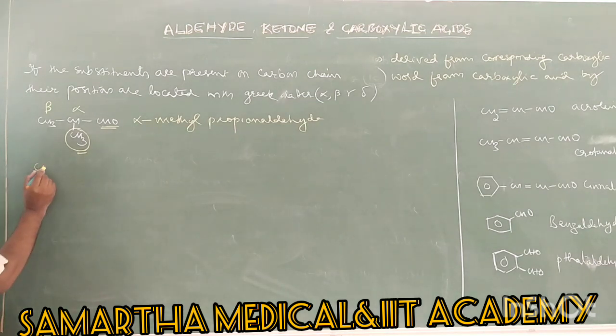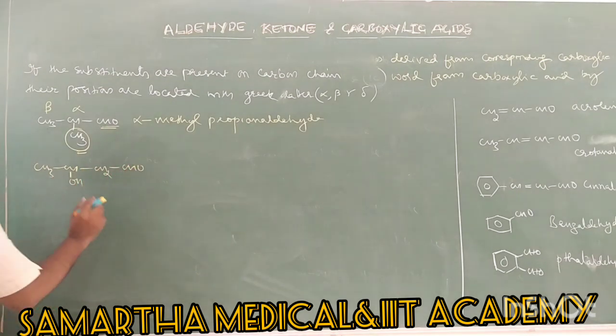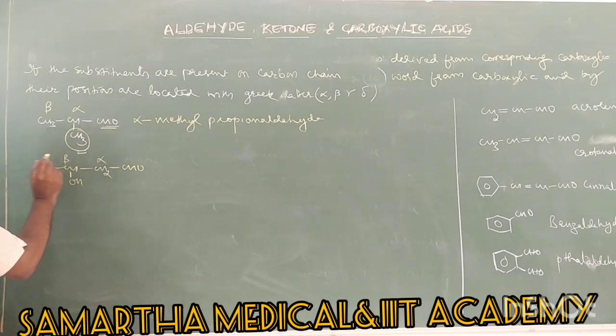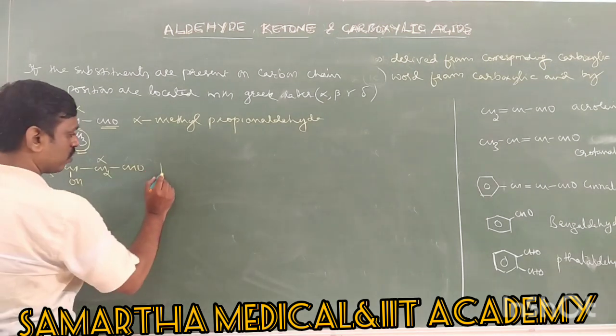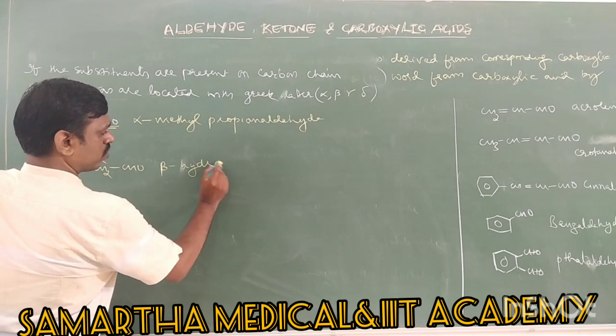Like that, CH3, CH, if it is OH, CH2, CHO, right? This is alpha, beta, gamma. 1, 2, 3, 4. A 4 carbon aldehyde is butyraldehyde, right? Which butyraldehyde? Beta hydroxy, right? On the beta carbon there is a hydroxy.